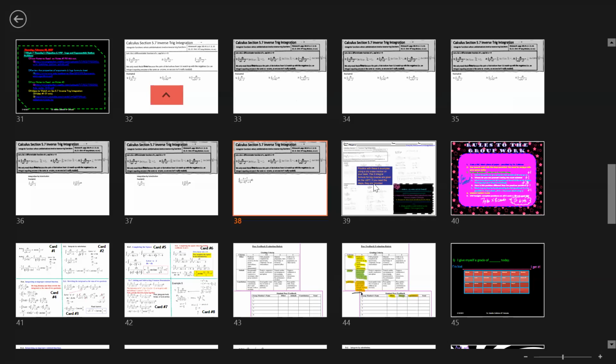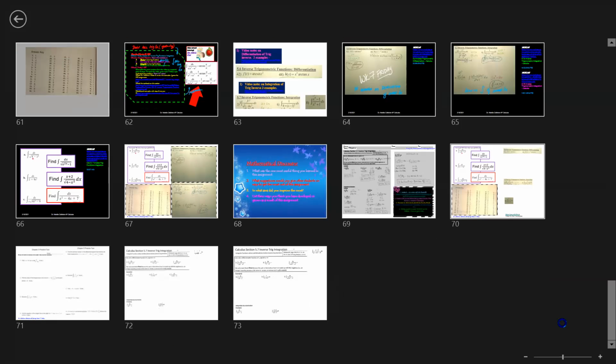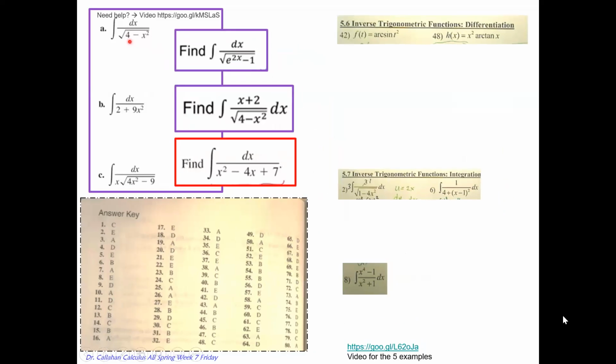For the rest of the class, I would like you guys to go ahead and practice on this page with the following examples on differentiation and also integrals. So I would like you to practice with these textbook questions. If you have any questions, there's a link that will go over the videos with you. I have some extra practice right here as well, so you're welcome to do that.